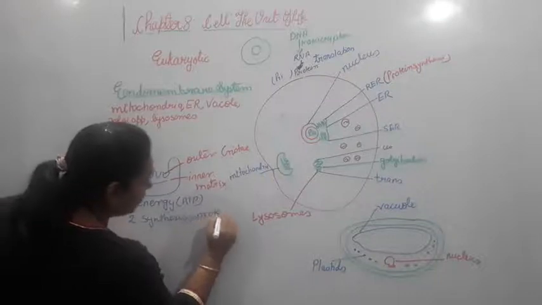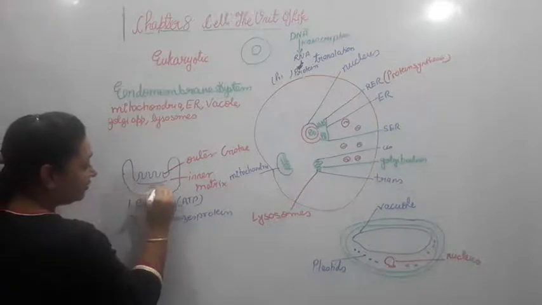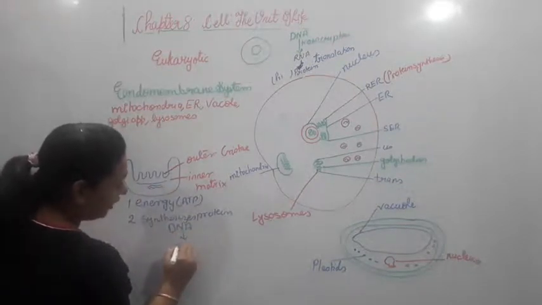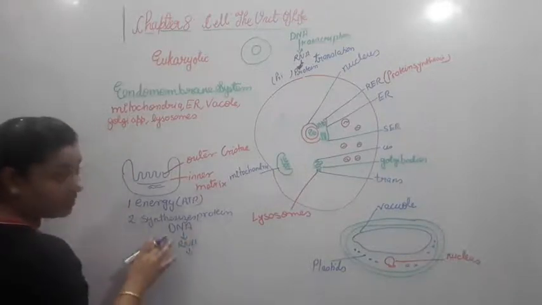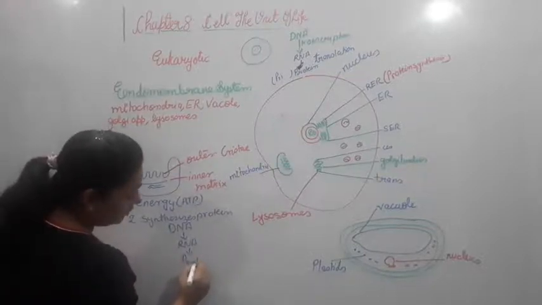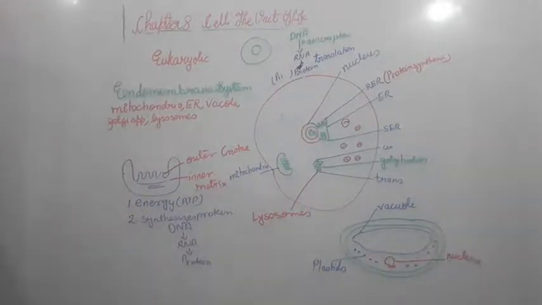How is it synthesizing protein? As it has its own DNA, the DNA over here gets converted into the RNA. DNA transmits the information to the RNA, and RNA transmits it to the protein. So for that purpose, protein is also synthesized in the mitochondria. So mitochondria has these two works to complete.